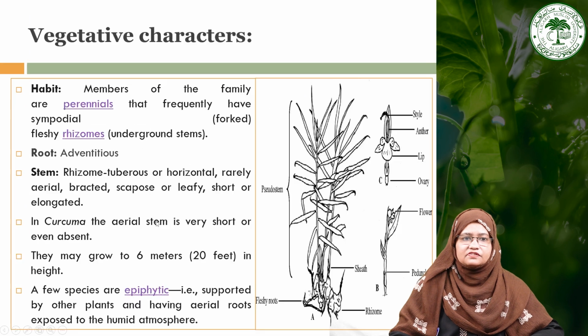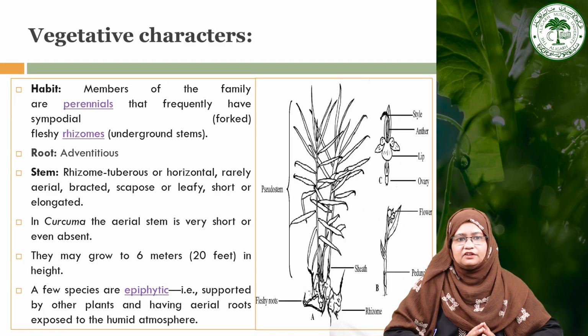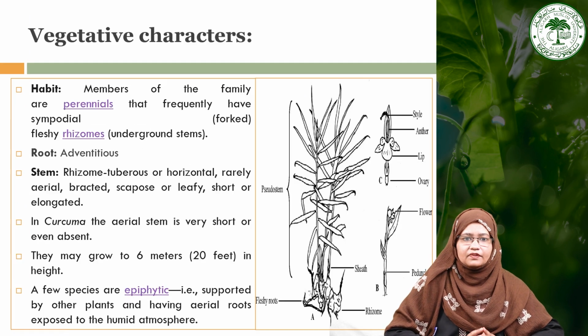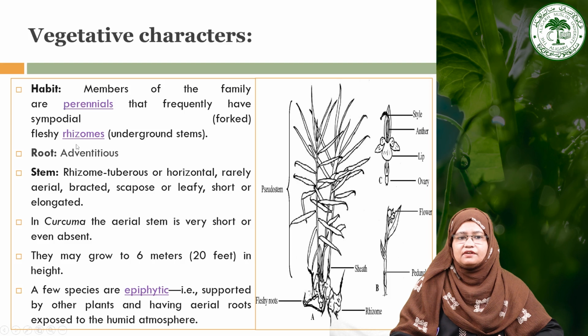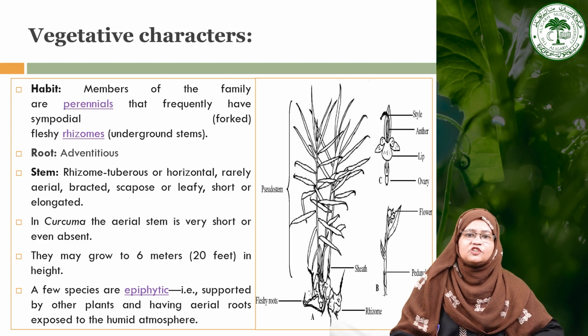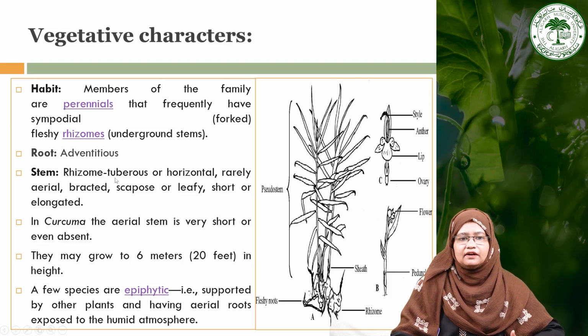Now moving towards the vegetative characters of this family. Members of this family are generally perennials that have a sympodial, that means forked, fleshy rhizome. A rhizome is an underground stem that we will discuss later. The roots of this family are generally adventitious roots that arise from parts other than the radicle, and the stem is a rhizome, tuberous in nature, and they grow horizontally.